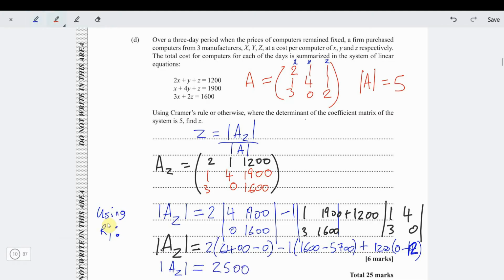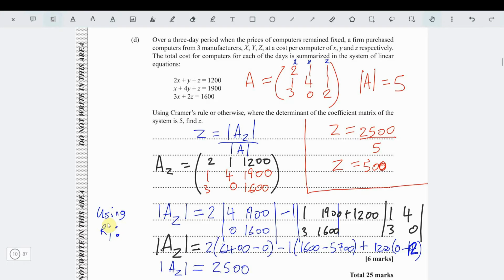In that case, we can finish off the question right here. And so Z is now 2500 divided by the determinant of A, which is 5. So Z works out to be $500. Now once I find Z, you're good. So the cost of computer Z is $500.